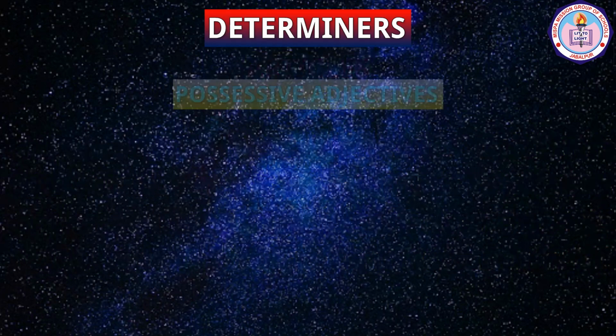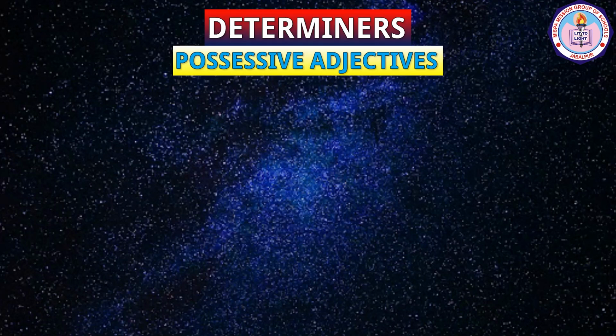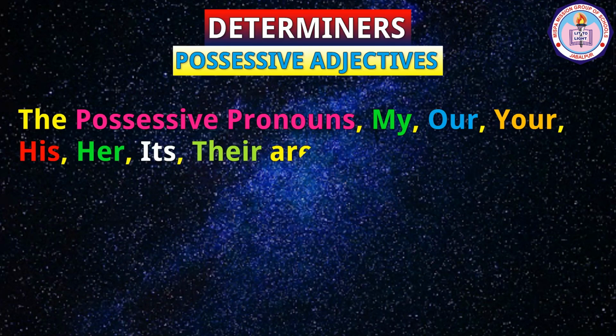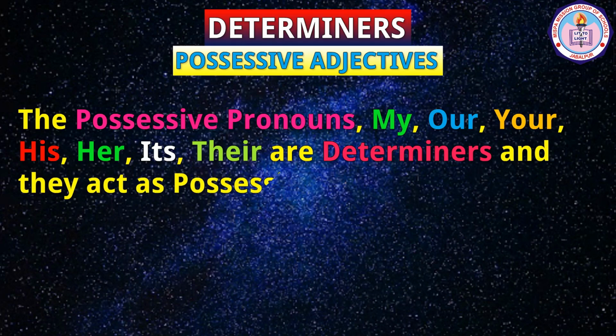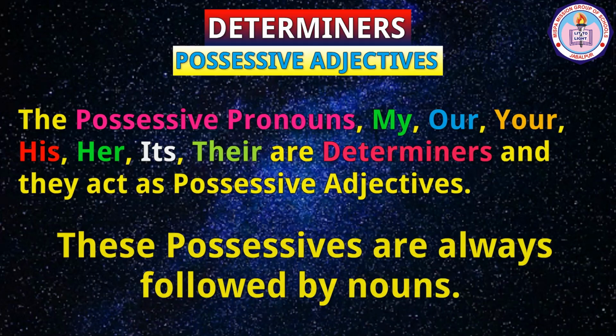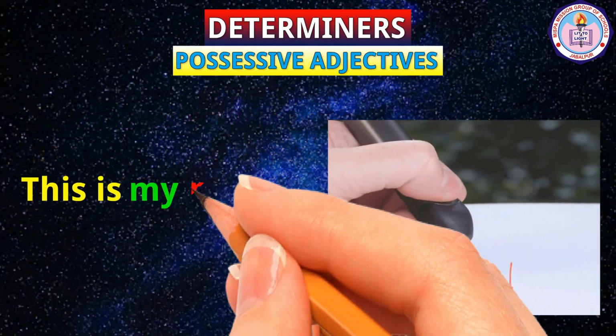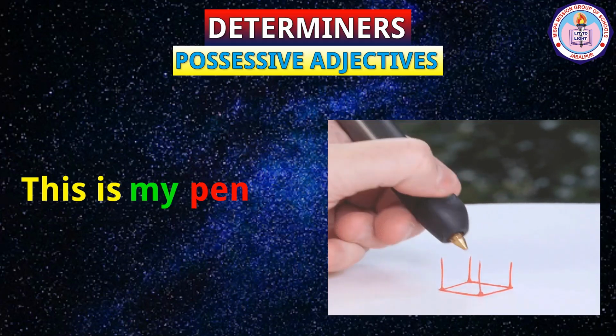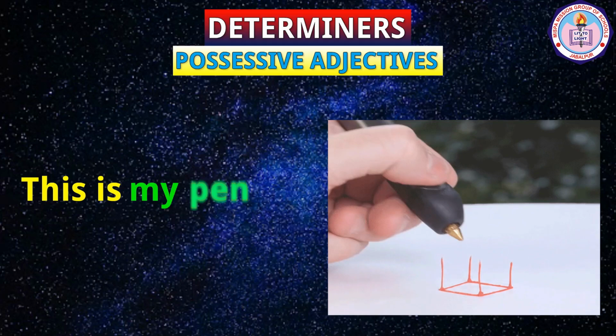Let us see what possessive adjectives are. The possessive pronouns my, our, your, his, her, its, their are determiners and they act as possessive adjectives. These possessives are always followed by nouns. For example, this is my pen. Here, my is the determiner and it acts as the adjective of the noun pen.